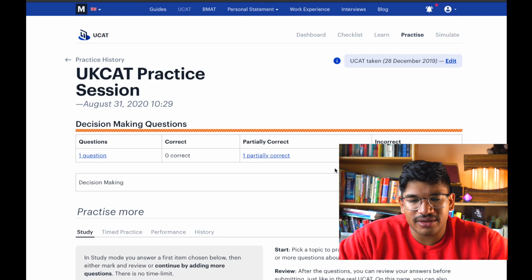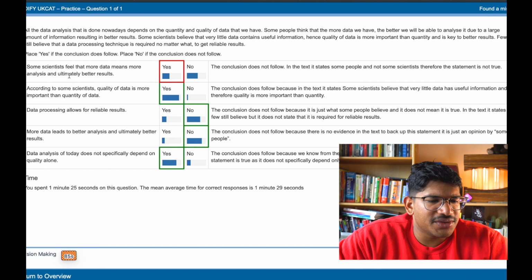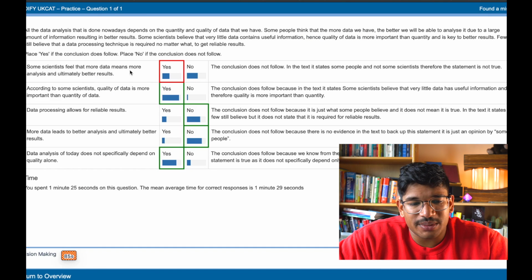Oh, partially correct there. Okay, where did I make a mistake? Some scientists feel that more data means more analysis and ultimately better results. That was no, the conclusion does not follow. And the text it says that some people and not some scientists. Damn it, okay, I should have read it more specifically.